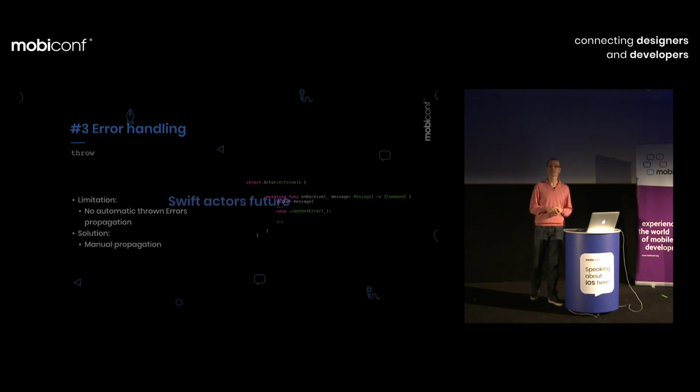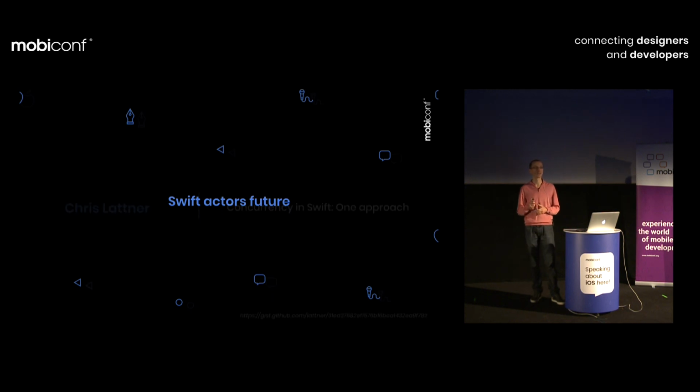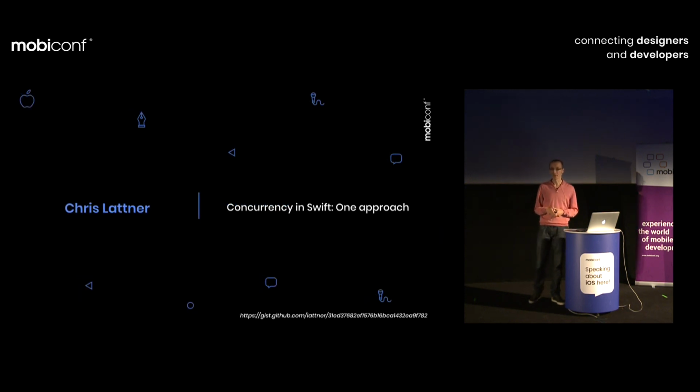We are almost at the end of the presentation, so let's think about the future of actors in Swift. And the future is bright because Chris Lattner, father of Swift, is a great fan of actors, and he wrote a document called Concurrency in Swift: One Approach, which is not an evolution.